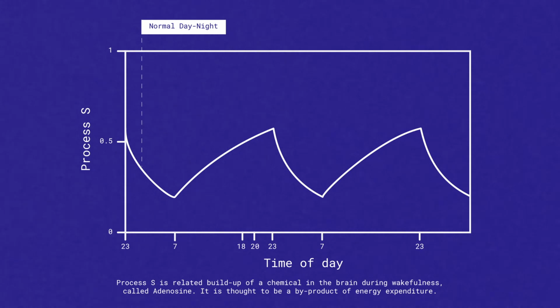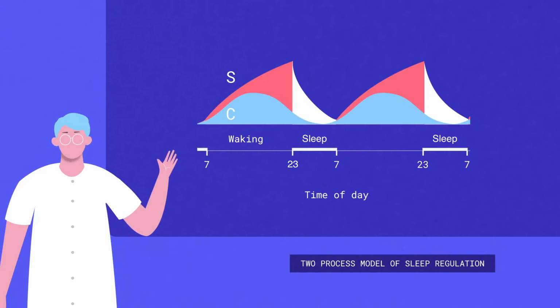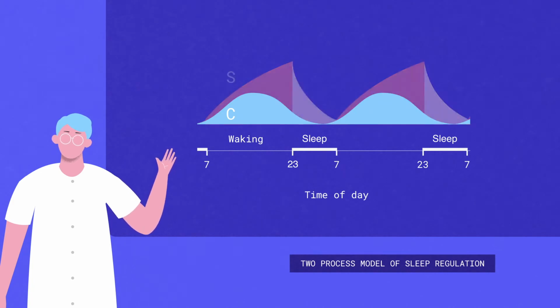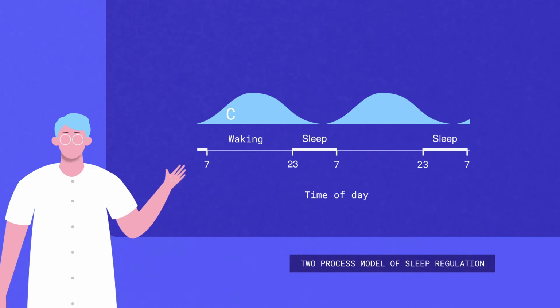Other times, behaviours like napping or sleeping in can reduce our sleep pressure and make it more difficult to fall asleep at night. So process S explains sleep pressure, but how does our body know to sleep at night? The second process, process C, is responsible for the timing of sleep.